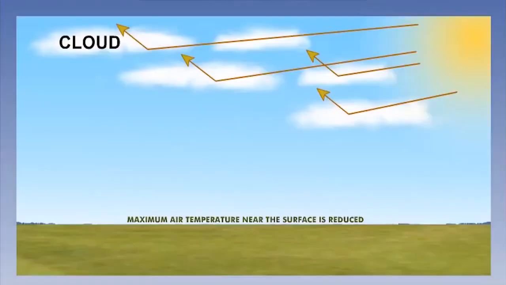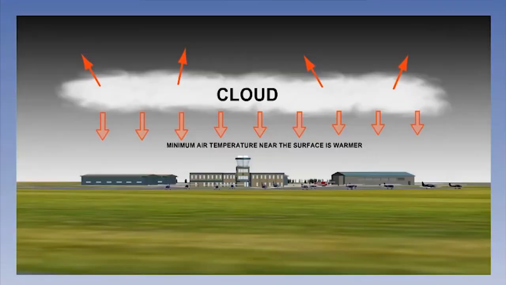Clouds have a big influence on the maximum and minimum temperatures. If you remember from earlier, we said that clouds reflected incoming solar radiation, thereby reducing the insolation. This would reduce the maximum daily temperature. At night, though, the cloud acts in a very different manner. It re-radiates energy back into the layer of air between it and the surface, much like a blanket. This has the effect of making the minimum temperature much warmer than normal.